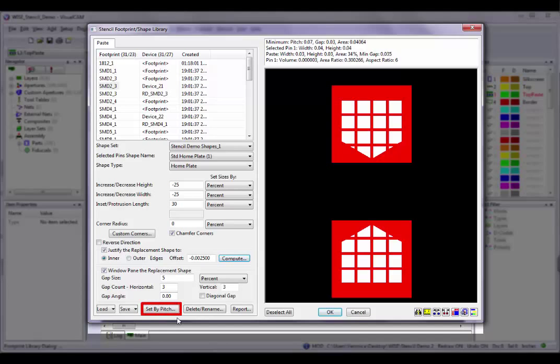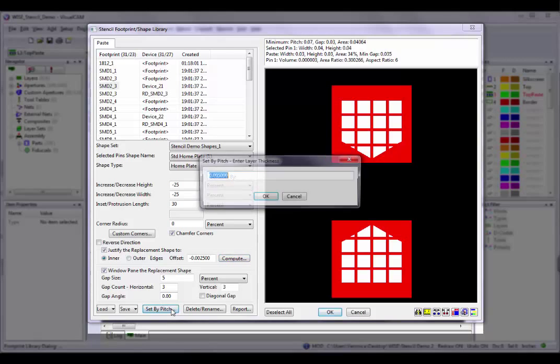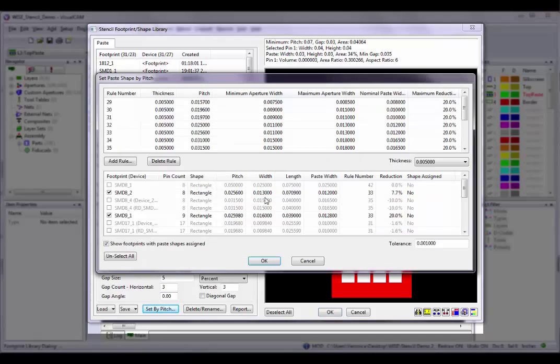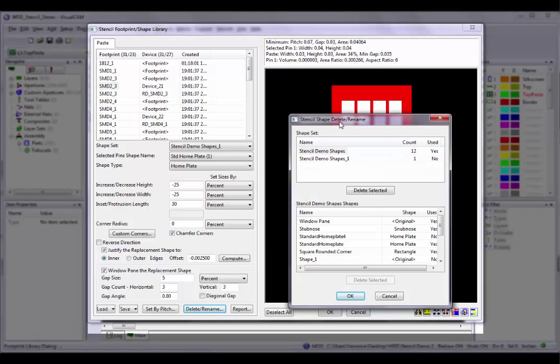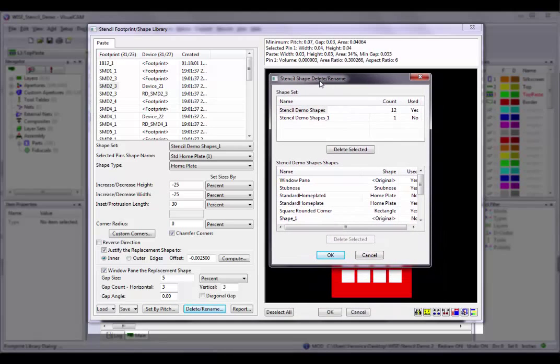The Set by Pitch option permits the creation and paste assignment of paste shapes based on pitch rules. This is applicable to footprints for DIP, quad, and single-row column parts. For a detailed explanation of how to use this feature, see the video Set Paste Shape by Pitch in the VisualCAM Stencil Design series. The Delete Rename button permits the deletion from and renaming of stencil shape sets or stencil shapes in the library. The Stencil Shape Delete Rename dialog box is resizable if needed as well.